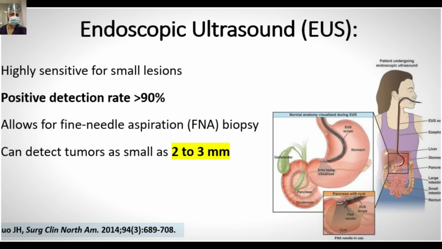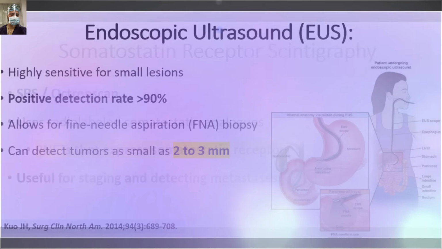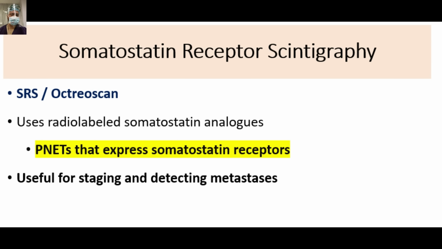multiple mets. For evaluation of the PNETs, the endoscopic ultrasound has very high sensitivity and a very good positive detection rate of more than 90%, and along with the ultrasound it allows for fine needle aspiration biopsy, so it can detect tumors as small as 2 to 3 mm. So in the diagnostic algorithm, EUS has a very good and significant role. Another thing is that they usually express the somatostatin receptor. So we use radiolabeled somatostatin analogs. PNETs that express somatostatin receptor are useful for staging and detecting metastasis.